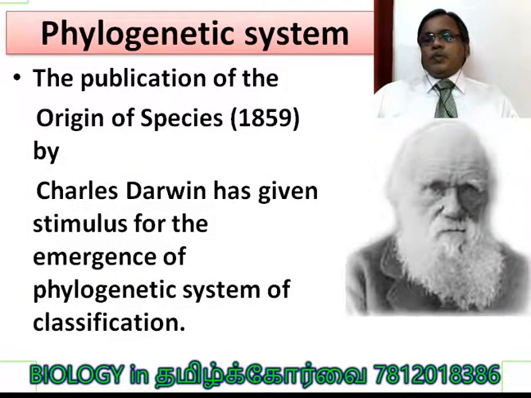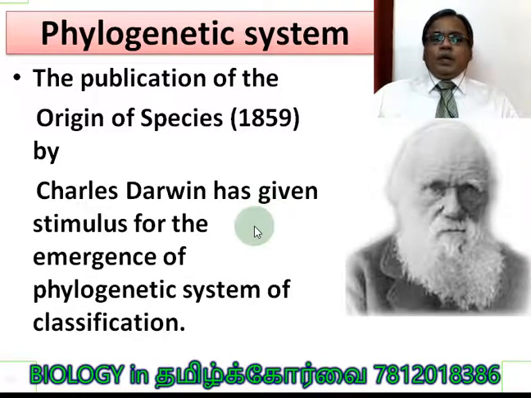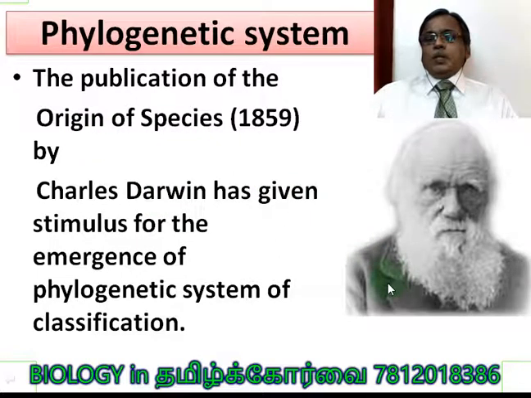Who gave the stimulus for the phylogenetic system of classification? If you ask that question, it is Charles Darwin. He published the book called Origin of Species. There is the picture of Charles Darwin. The Origin of Species was published in the year 1859. That is the stimulus for the emergence of the phylogenetic system of classification.